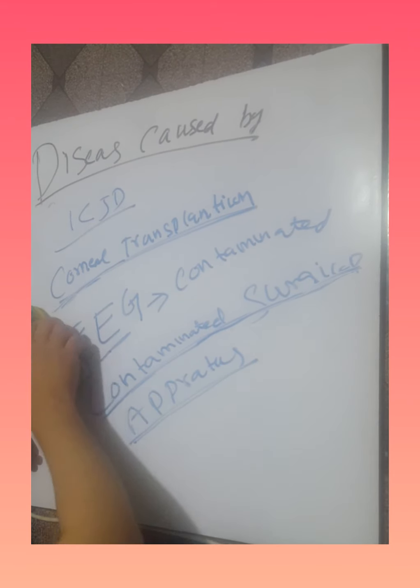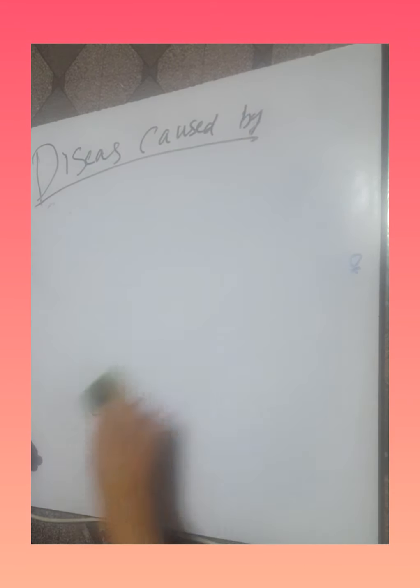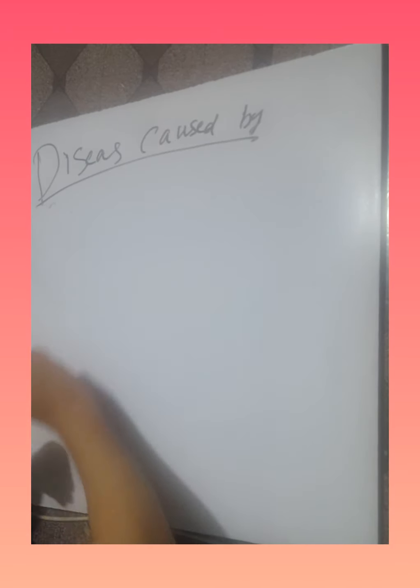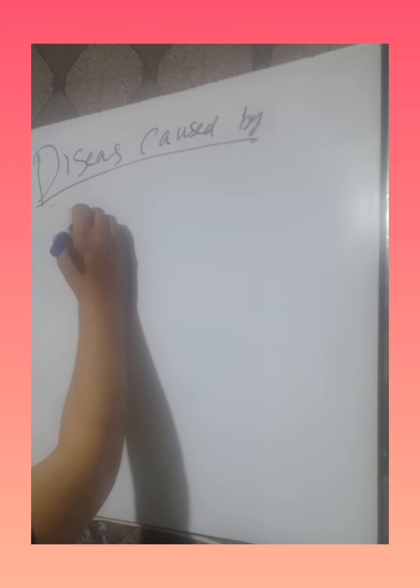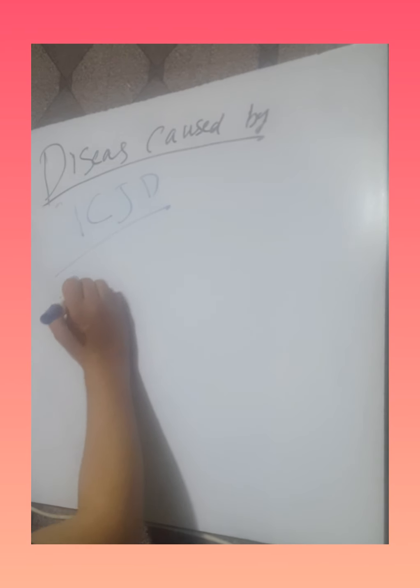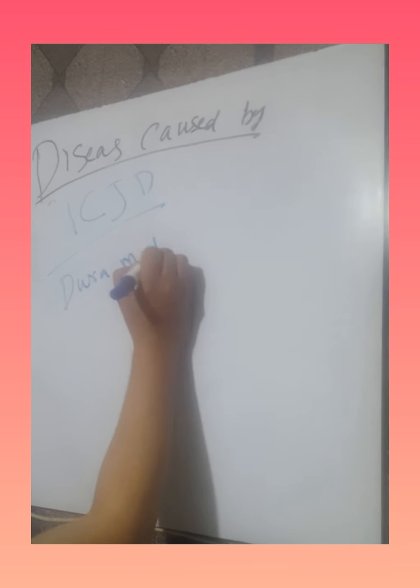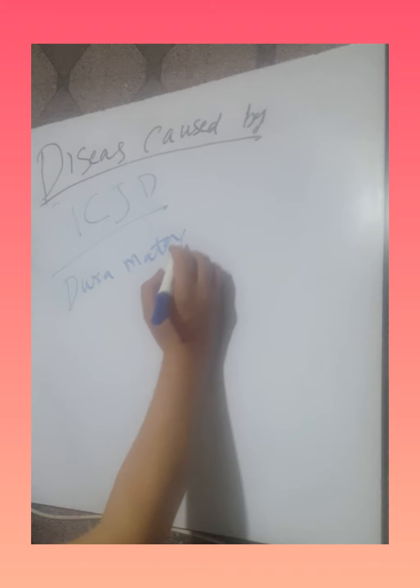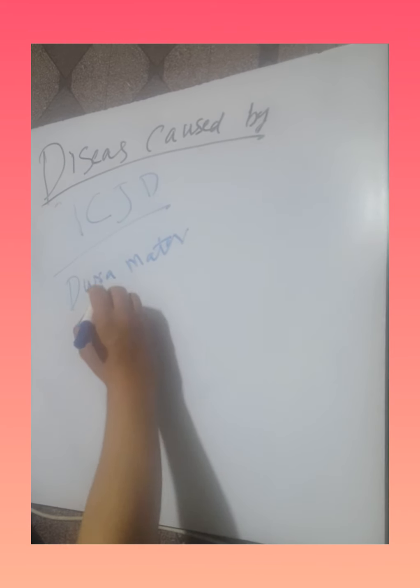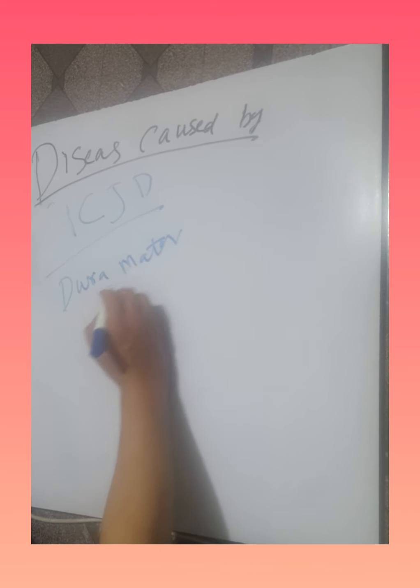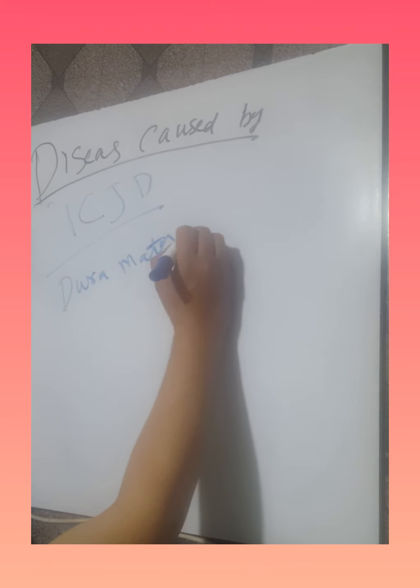Dura mater grafts can also cause the heterogenic Creutzfeldt-Jakob disease. When dura mater is contaminated with the prion protein, it can transmit the disease and cause Creutzfeldt-Jakob disease.